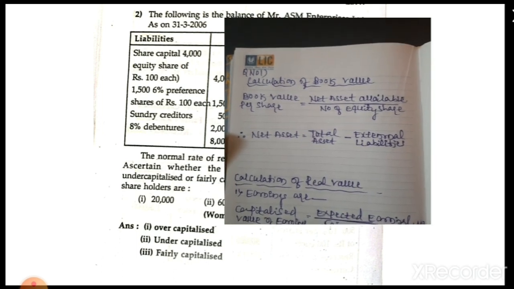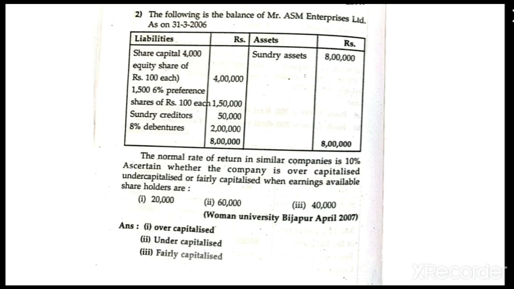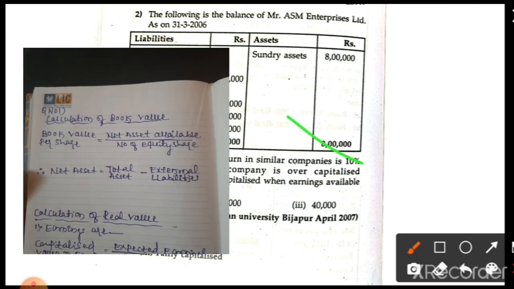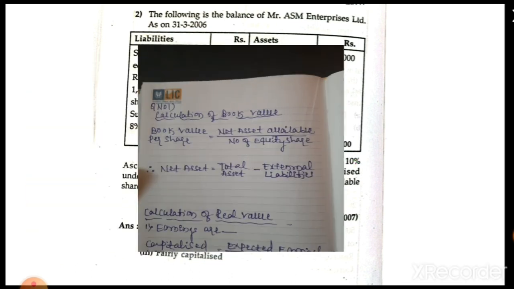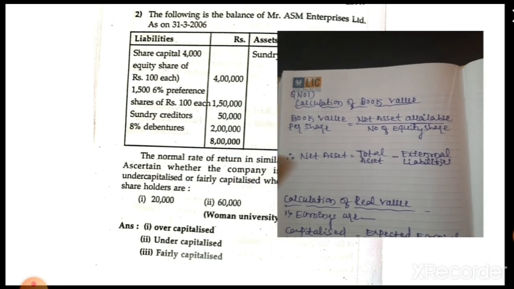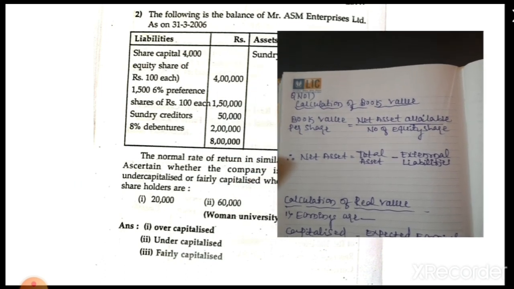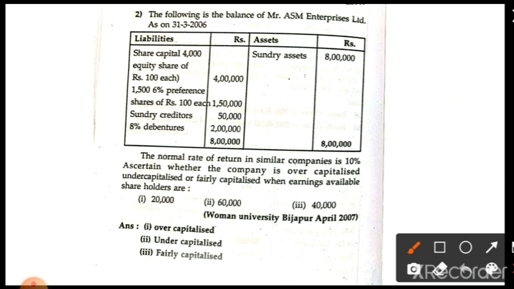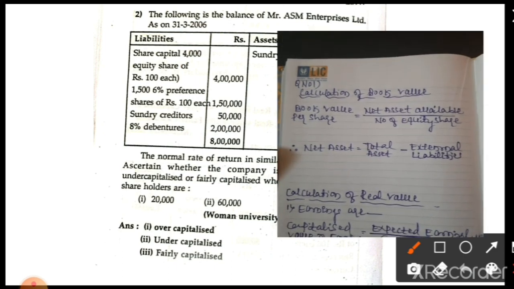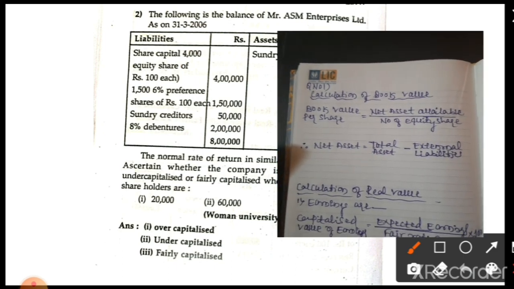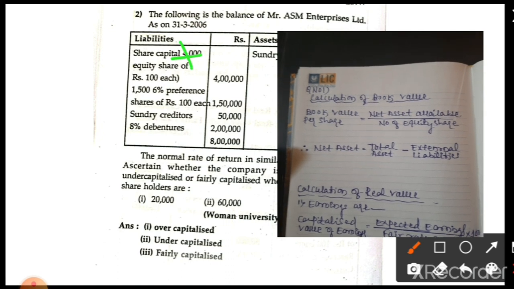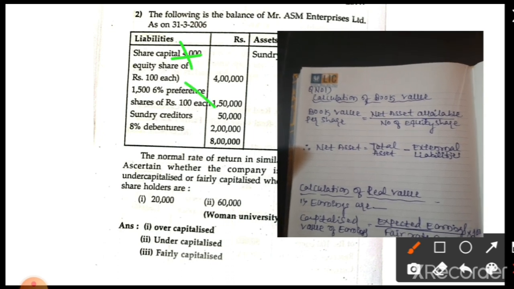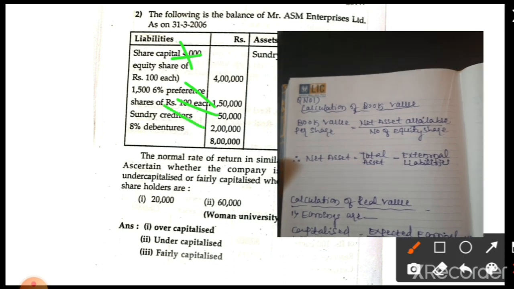Total assets is whatever the total asset is. Outside liabilities are those which we can pay easily and immediately. For example, equity share is not an outside liability. Preference share is an outside liability, creditors are outside liabilities and debentures are also outside liabilities.